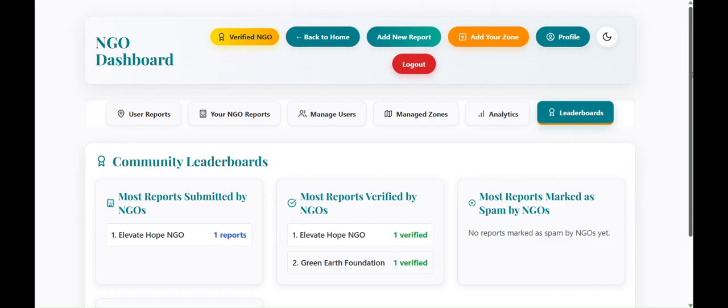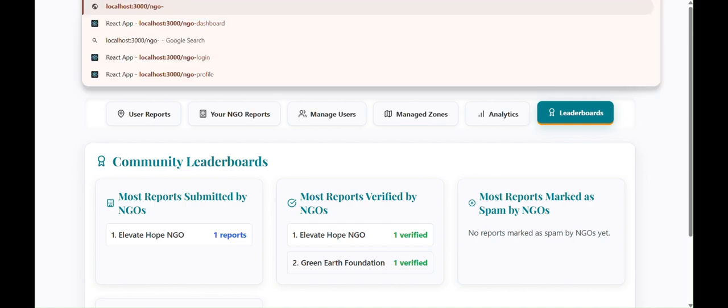And the volunteer dashboard also looks similar. Since we are running out of time, I can't show more of it. And here goes the profile section, and here the same add new report. If the user enters with the volunteer ID, they can log in as a volunteer.